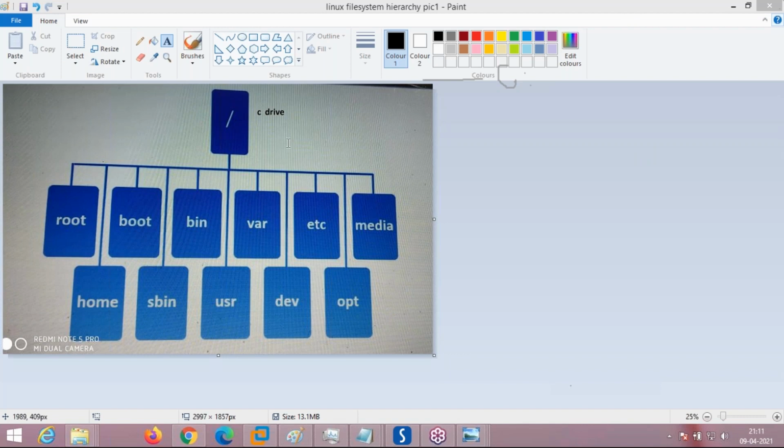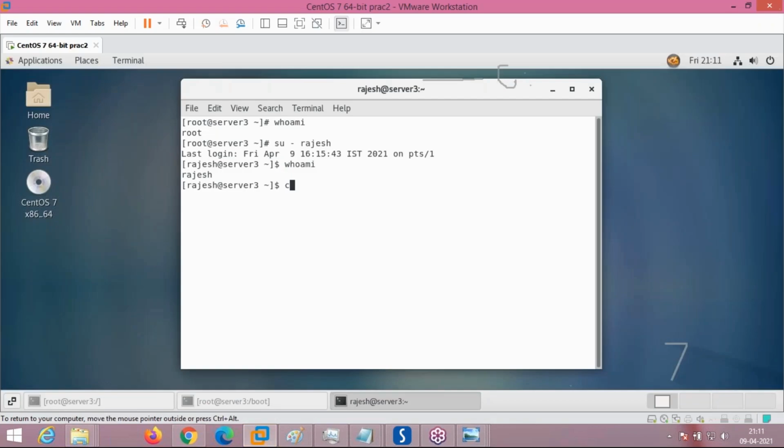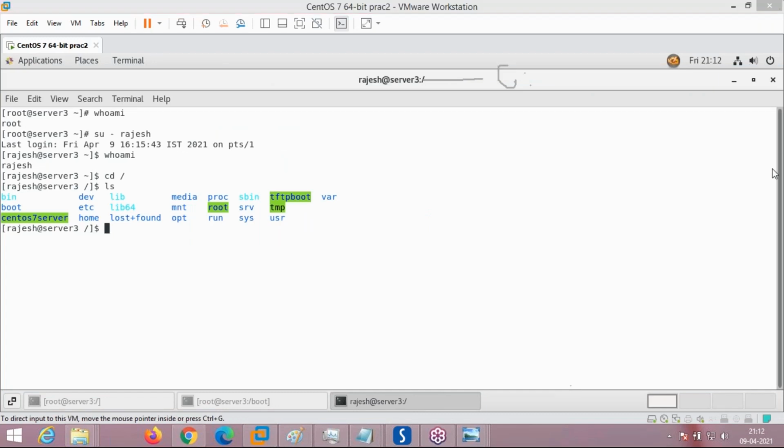Okay, this is C drive. So all the data in the drive is actually located like this. See here, the Linux file system hierarchy I'm showing. As you can see here, there are many folders. Where exactly am I? In the present working directory under root.